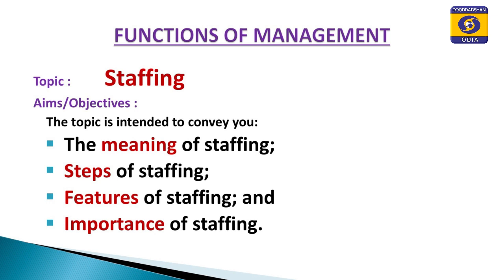So, staffing is an important managerial function which needs to be done by the HR manager very carefully, because the right person is to be chosen for the right job, so that he can discharge his responsibility effectively and efficiently.